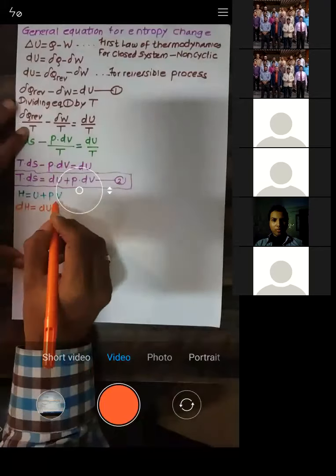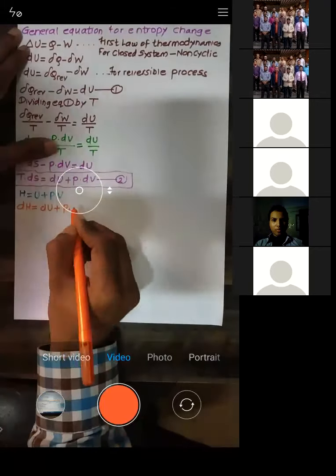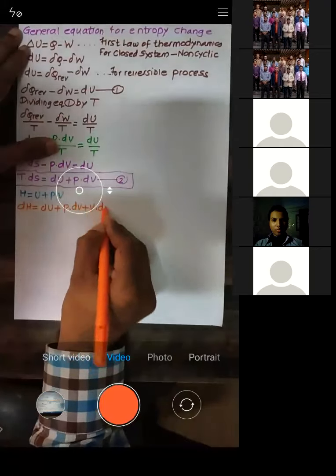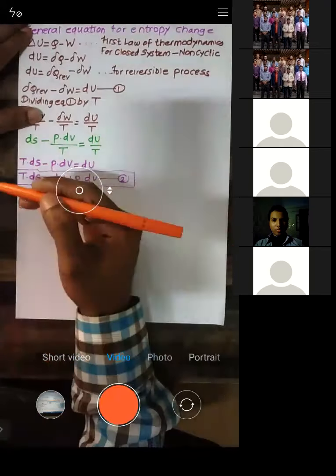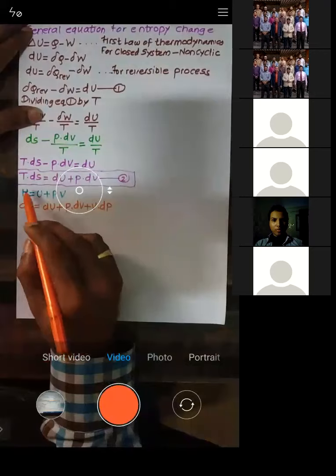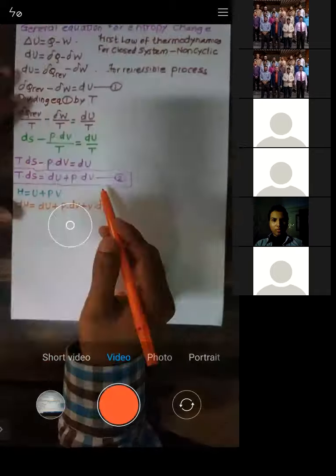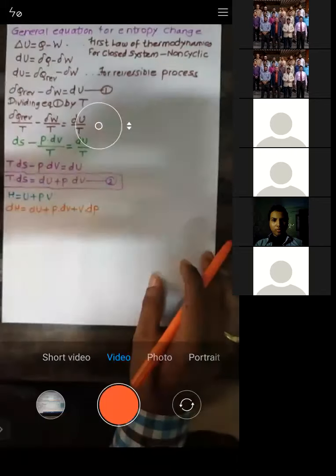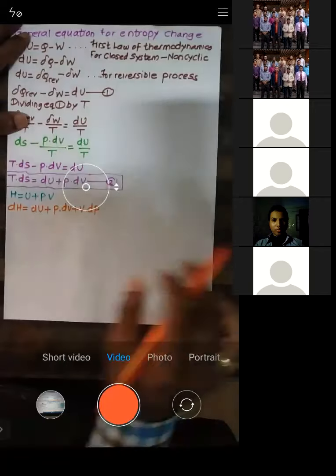Now differentiation of PV. How to do that? First into derivative of second, plus second into derivative of first. Basically, I am bringing this into a smaller form. H was there, I want dH, so I'm differentiating it. For differentiating this PV, it's basically differentiation of A into B, which is A into differentiation of B plus B into differentiation of A.